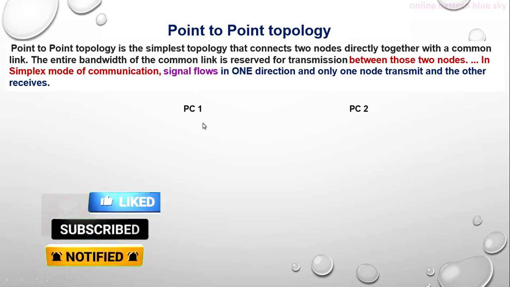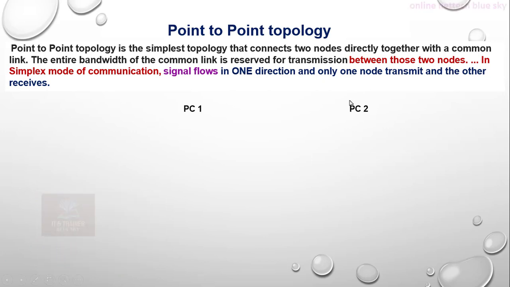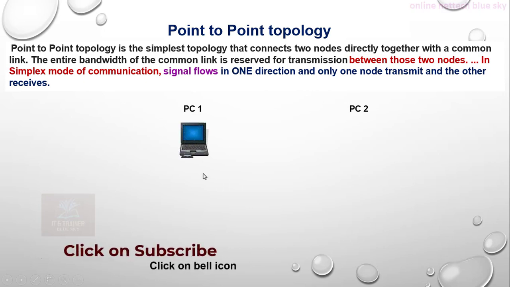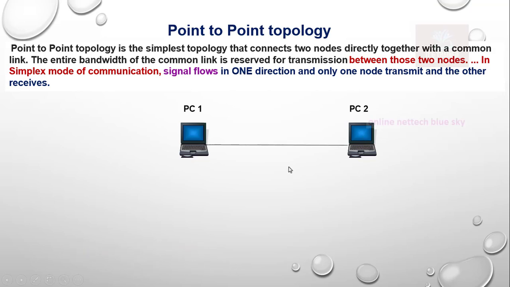You have two PCs, PC1 and PC2. PC1 can be your laptop, your desktop, anything, and PC2 is your second PC, and you connect them with only one cable. So what is the theory?